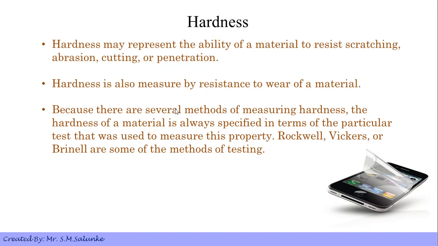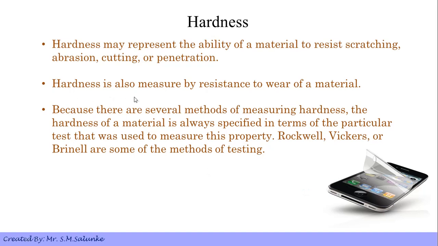Now the next property is hardness. Hardness may represent the ability of a material to resist scratching, abrasion, cutting and penetration. Now I want you to look at this picture. Here this picture is showing a mobile with a screen guard. We all are using mobile smartphones right now, and we all have a screen guard for the display of our mobile. So this screen guard is there to avoid any scratches or any abrasions or any indentation on your mobile screen. So when we talk about the various scratch guards such as Gorilla 3, Gorilla 4 scratch guard, here we are talking about their ability or their property of hardness.